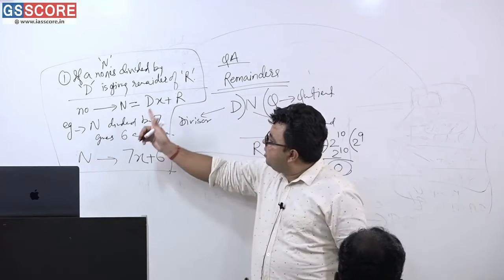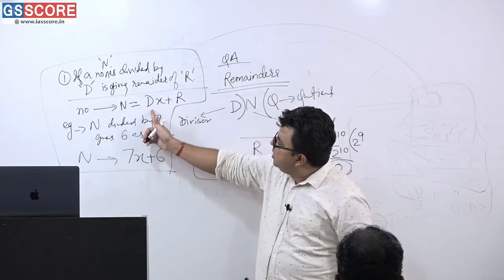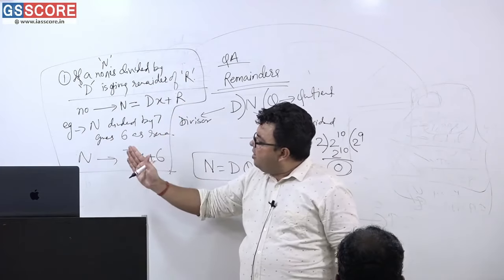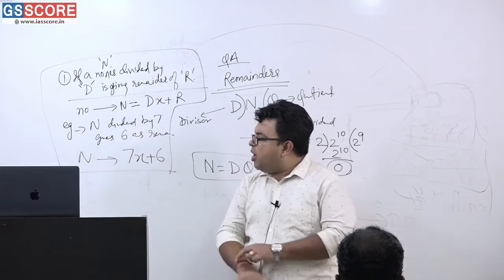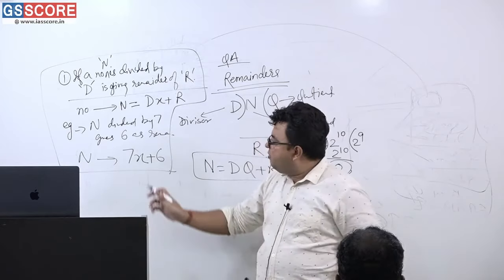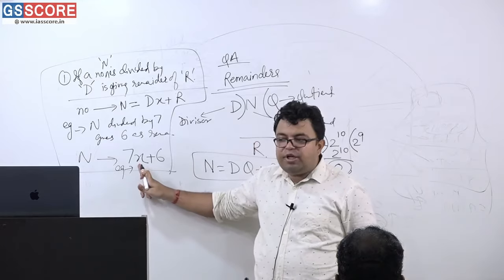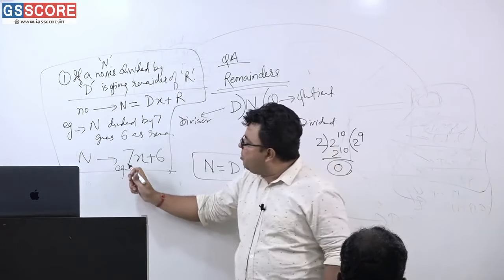I have divided any number n by this d and the remainder is r. One example: if n is divided by 7, it gives 6 as a remainder, so n will be expressed as 7x plus 6. But what are the examples for this? You can put here 1, 2, 3, 4, 5, getting or not getting? So the number can be like what?